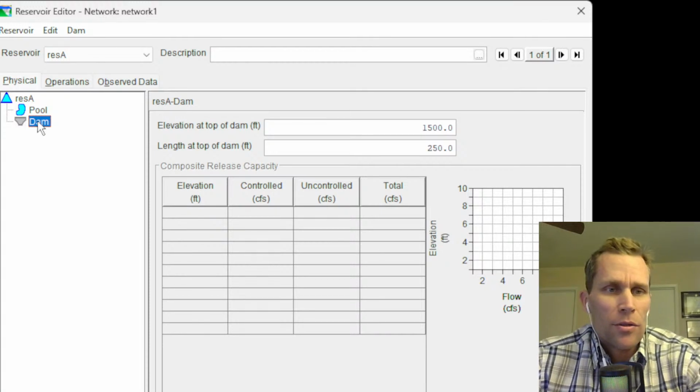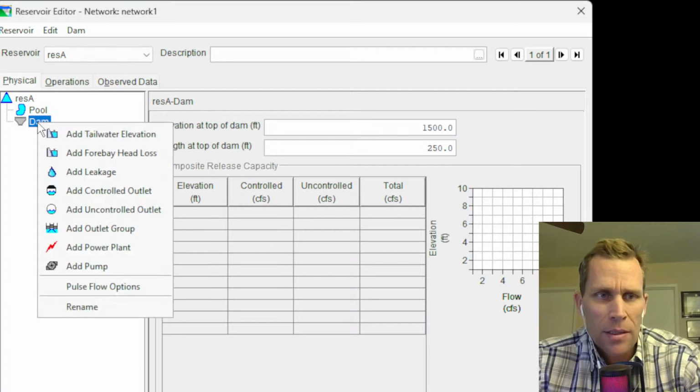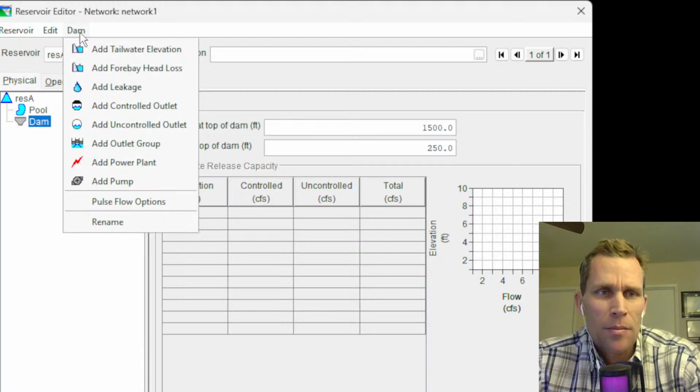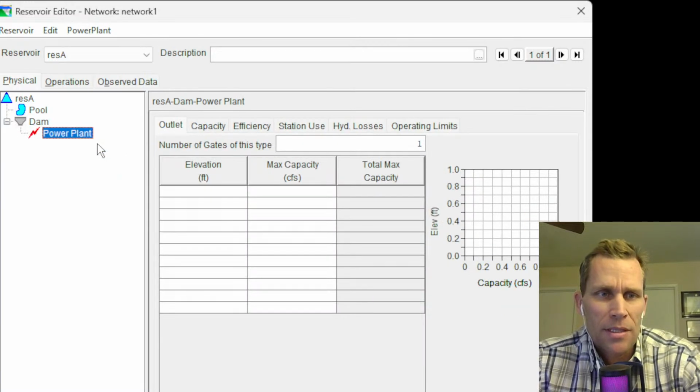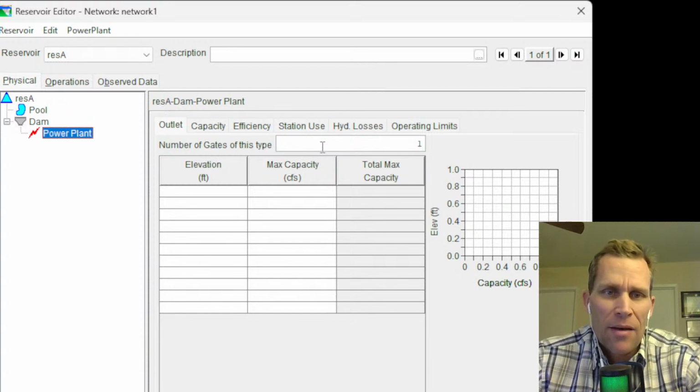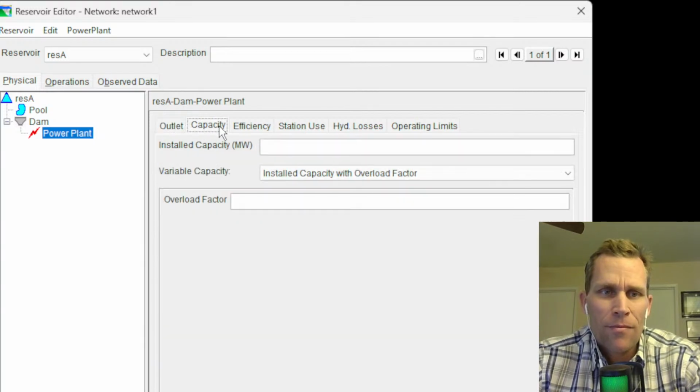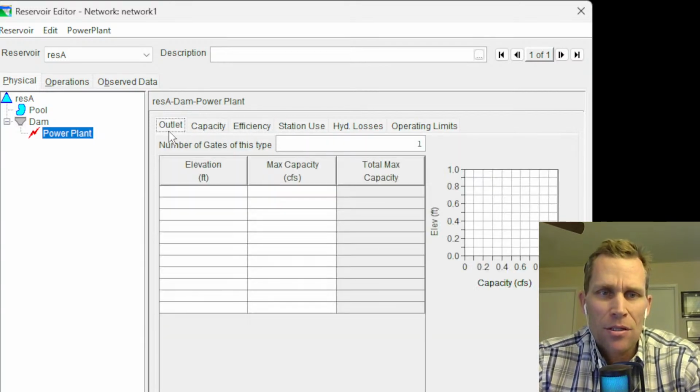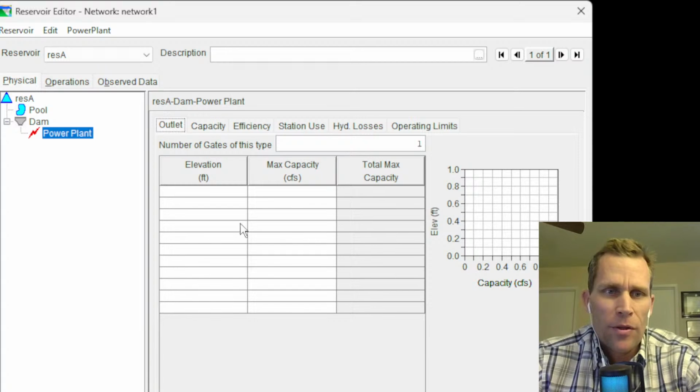All right. So to do that, let's go right click and click on the dam, right click, and then we should be able to add a power plant. Another way to add the power plant is just to come up to dam and then add power plant. It's the exact same thing. And boom, here is our power plant. It's nested under the dam in our physical reservoir tree node diagram off to the left panel. And then we have a number of tabs up here for outlet capacity, efficiency, and station use, and so on. We're going to fill these out one at a time, starting with the outlet.